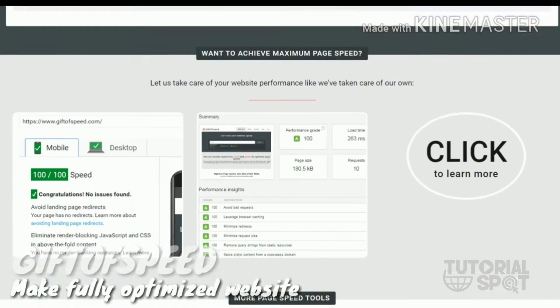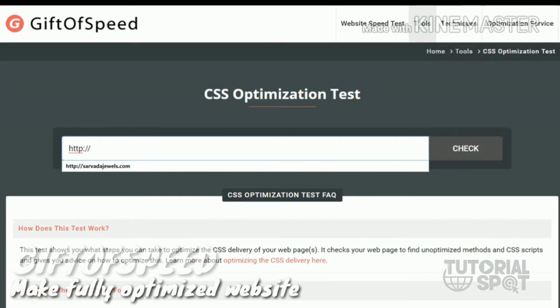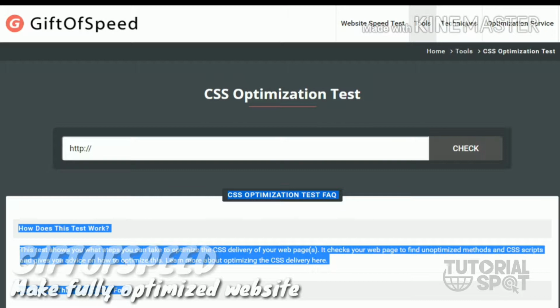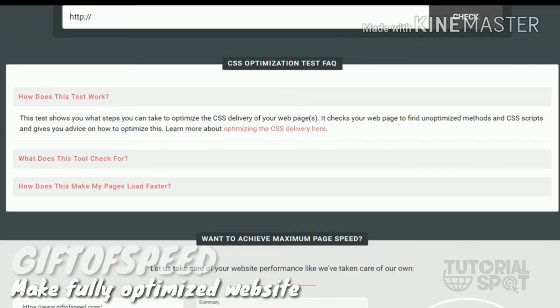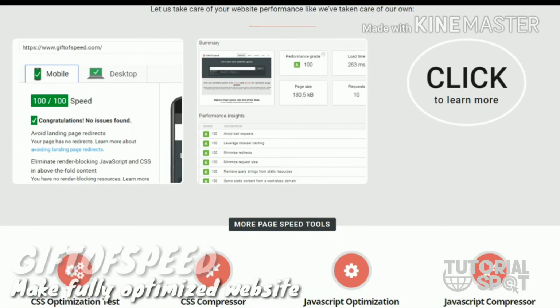In that tool you have the same input box where you can write the link of your page and then click check. After that it will show you all the CSS files connected to that link and which can be optimized with this platform.